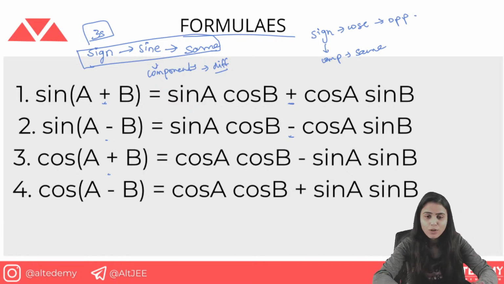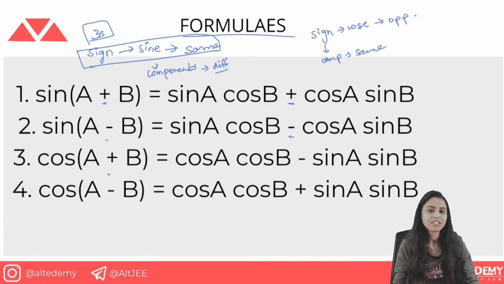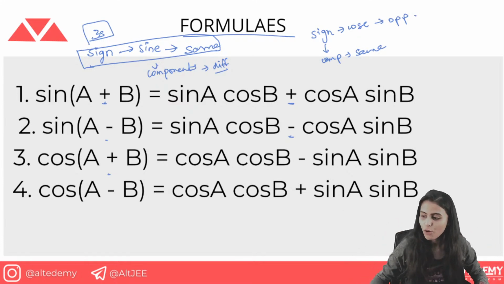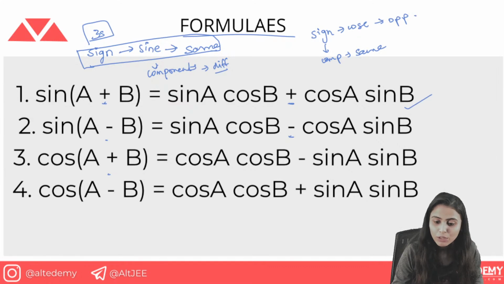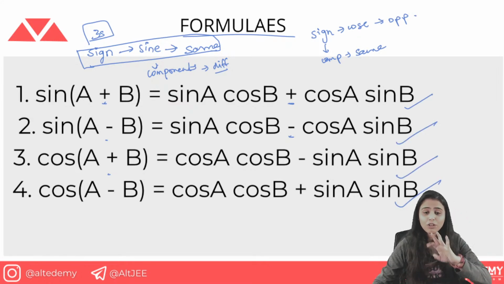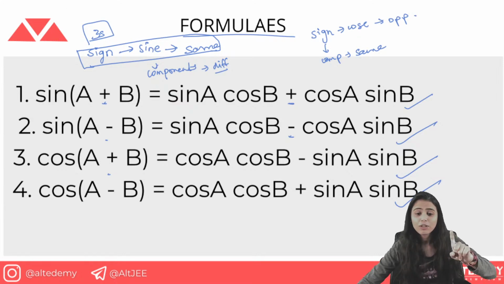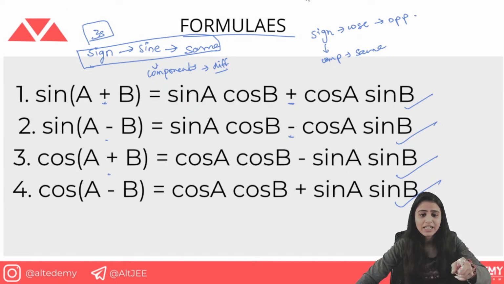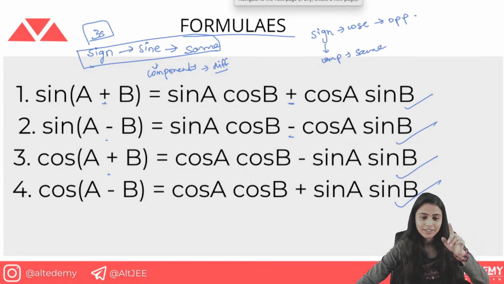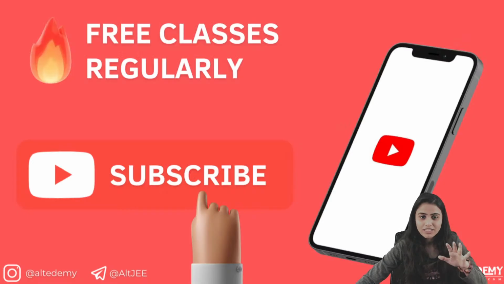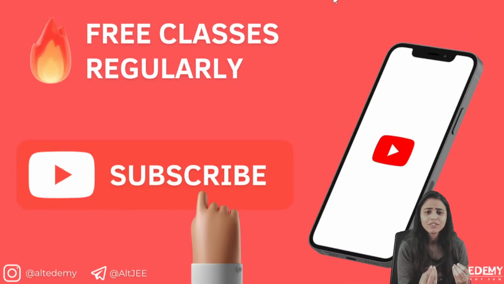Now quickly tell me, what is the formula for sin(A minus B)? Sine is going to remain the same, the component is going to be different. So sin A cos B minus cos A sin B. Good to go with all these four formulas. I have made you learn all these four formulas. It has not been more than 5 minutes since I have been on the slide, and you have learned all these four formulas in less than 10 minutes.